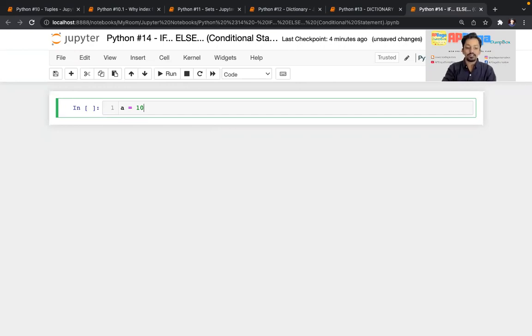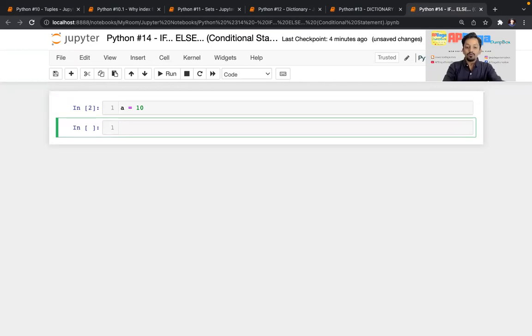So right now, let's say I have assigned the value 10 to the variable a. Now I want to check whether the value assigned to a is greater than 10 or less than 10 or greater than 5, something like that. If I write a greater than 5, it is going to check whether the value stored in a is greater than 5 or not.